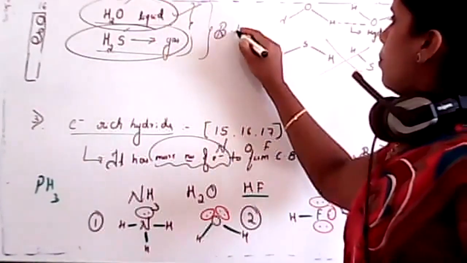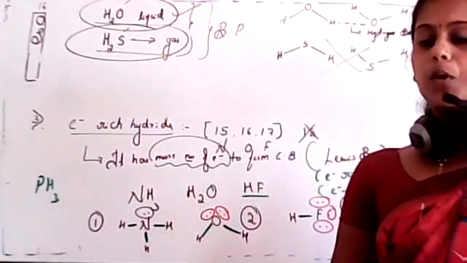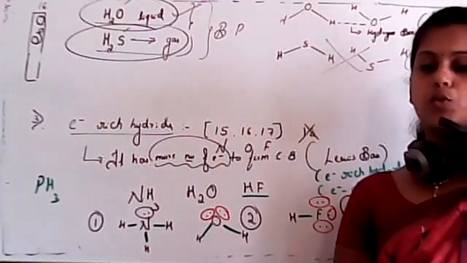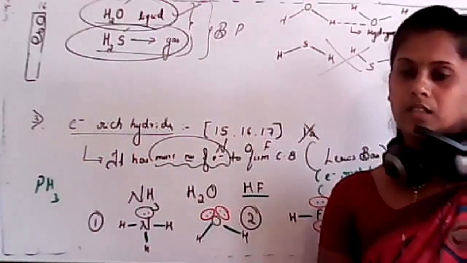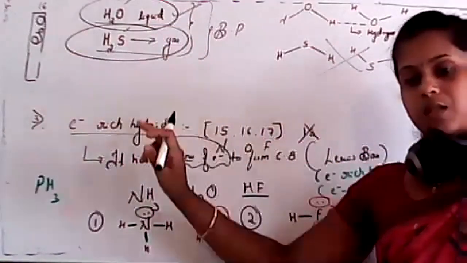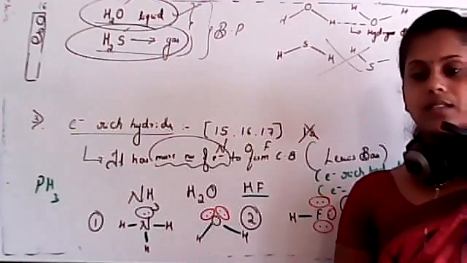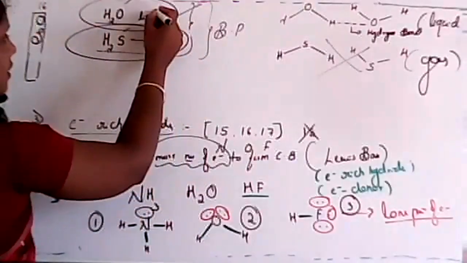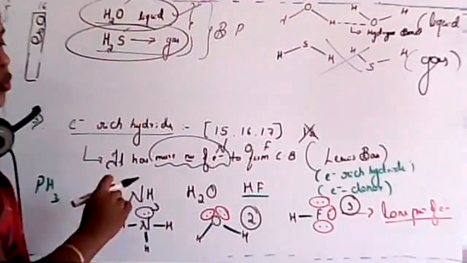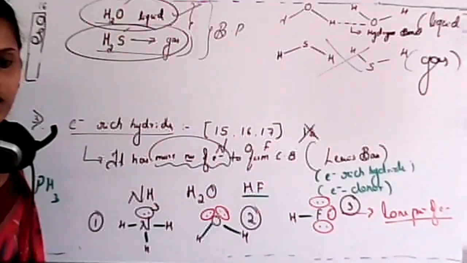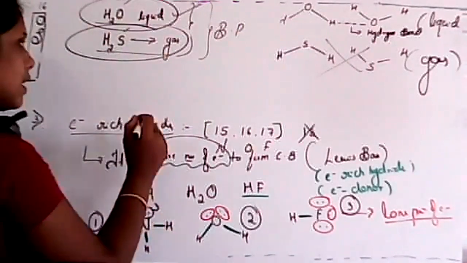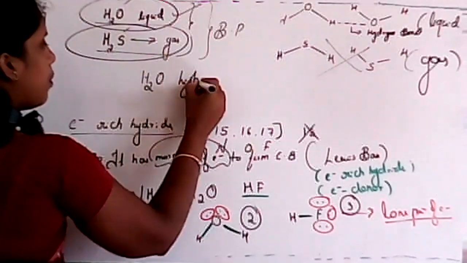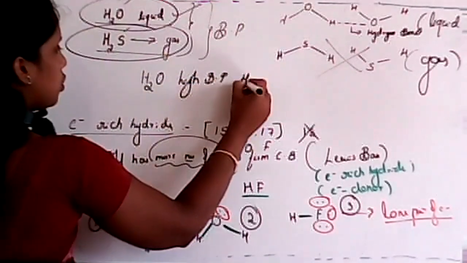if we consider boiling point, which one has high boiling point in these two? H2O and H2S. Which one has the highest boiling point? Students, just reply. In these two cases, water and H2S, which one has highest boiling point? Brinda? Yes. Water has high boiling point than H2S.